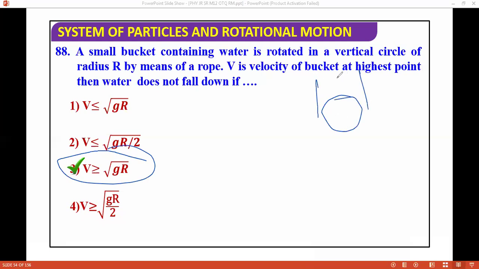You can do this experiment by hand yourself. I have done this experiment many times. During a bath, you can try to rotate your bucket. Even a smaller container full of water works, and as you increase the speed, the water will not fall even in the vertical position. It's very interesting. So next question, I'm moving ahead.